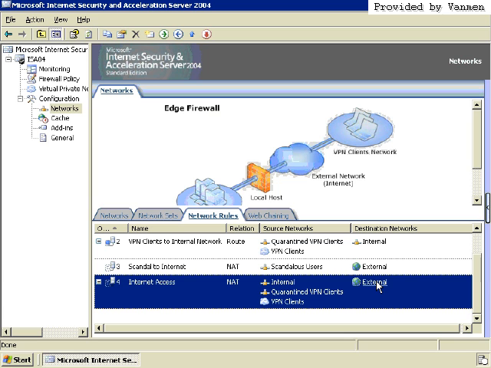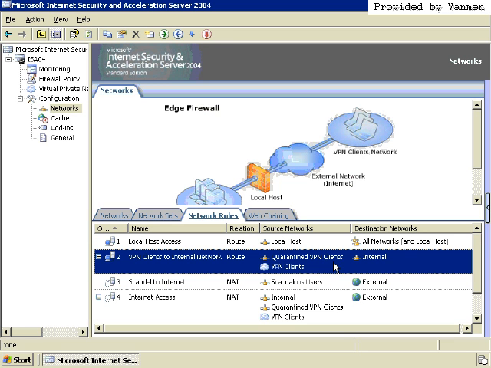Now I have to answer the question that I'm sure is running around many of your minds right now. What's up with those quarantined VPN clients? I thought they were quarantined. Aren't they restricted from accessing anything? Well, by default, no, they're not. And you can see that right here in these routing rules. Quarantined VPN clients are just the same as VPN clients.